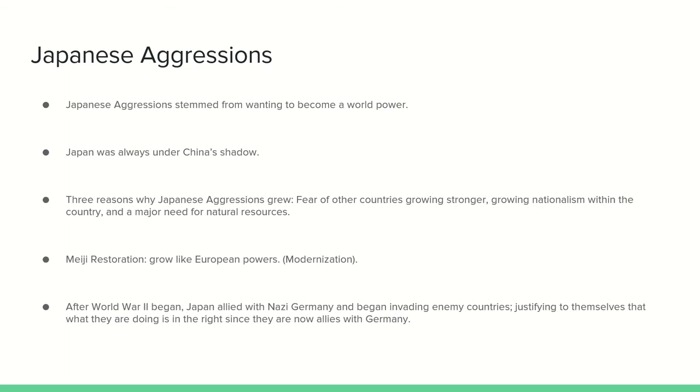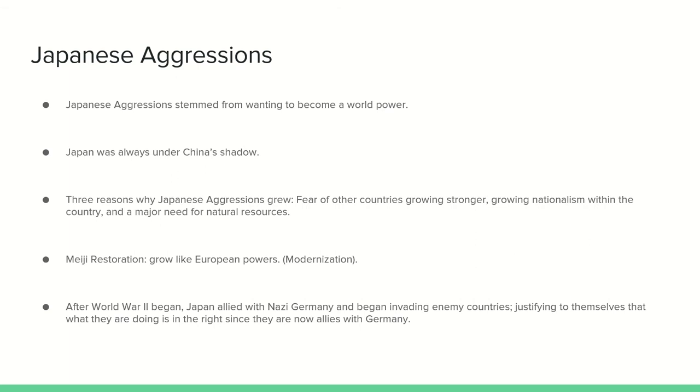growing industrialization and modernization like these countries as well. The three reasons why Japan wanted to do this was because they felt like other countries were growing stronger than them, and at the time they had always been under China's shadow.